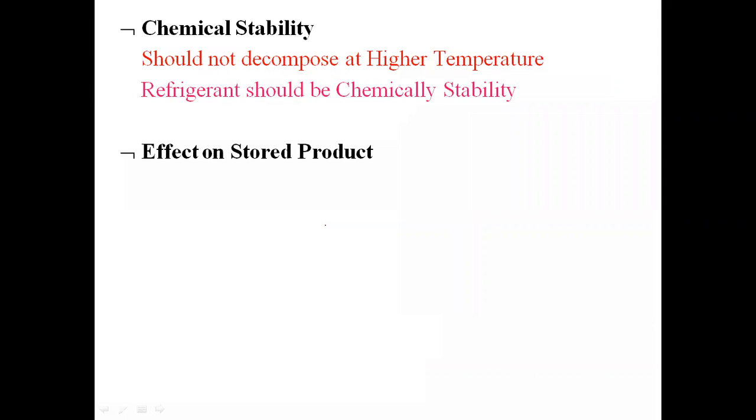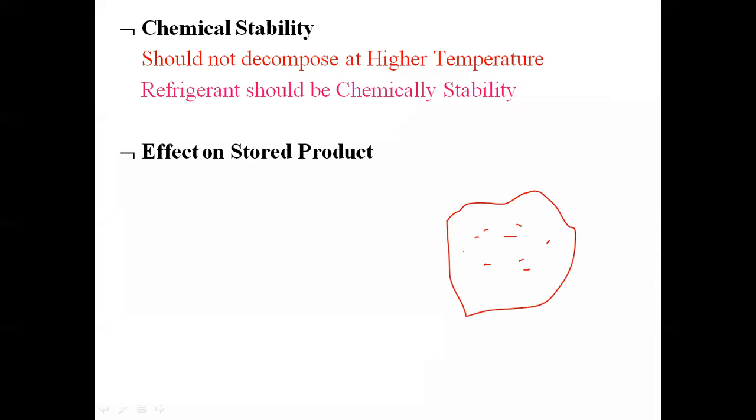Then the last property related to the chemical properties is the effect on stored food, or the effect on the stored product. Suppose we have used the refrigeration system for preservation of some food or some vegetable.